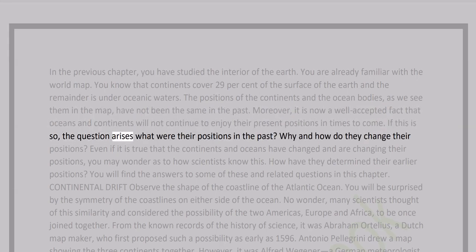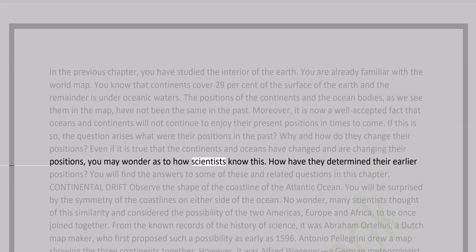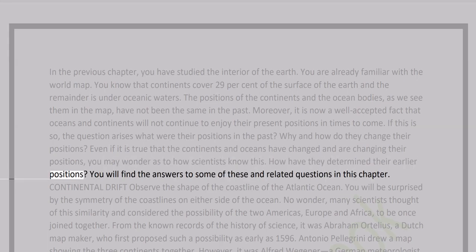If this is so, the question arises: what were their positions in the past? Why and how did they change their positions? Even if it is true that the continents and oceans have changed and are changing their positions, you may wonder as to how scientists know this. How have they determined their earlier positions? You will find the answers to some of these and related questions in this chapter.